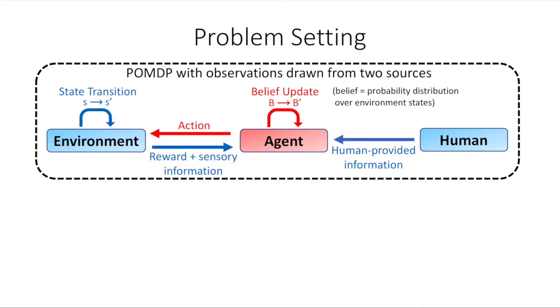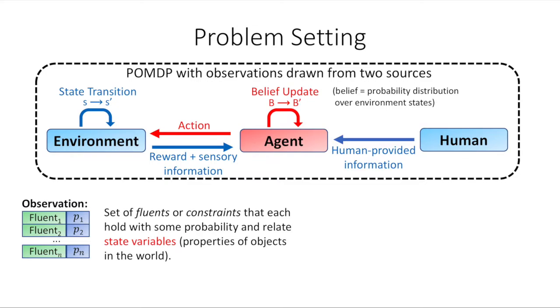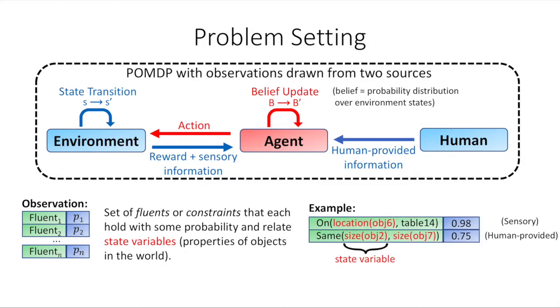We formalize this problem setting as a partially observable Markov decision process, or POMDP, from the agent's perspective, where observations come from two sources, the environment and the human. We think of an observation as a set of fluents or constraints that each hold with some probability and relate state variables or properties of objects in the world. Some examples of state variables could include the size of object 2 or the location of object 6.